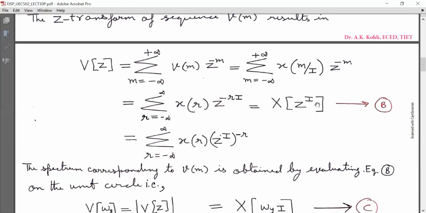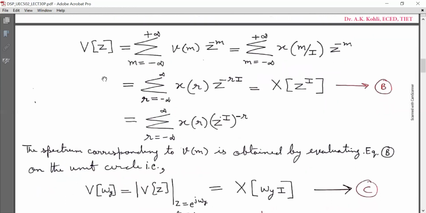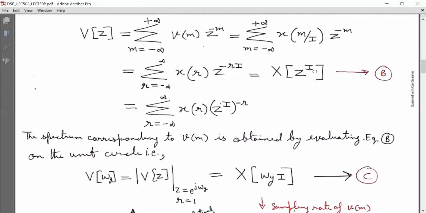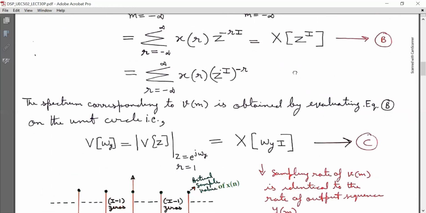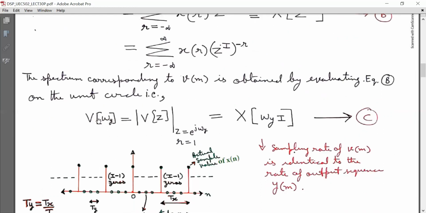So there is a scaling of frequency. Mark it as equation B. So capital V(z) is equal to capital X(z raised to power I). The spectrum corresponding to v(m) is obtained by evaluating equation B on the unit circle, that is capital V(omega y), where omega y is the discrete time angular frequency.